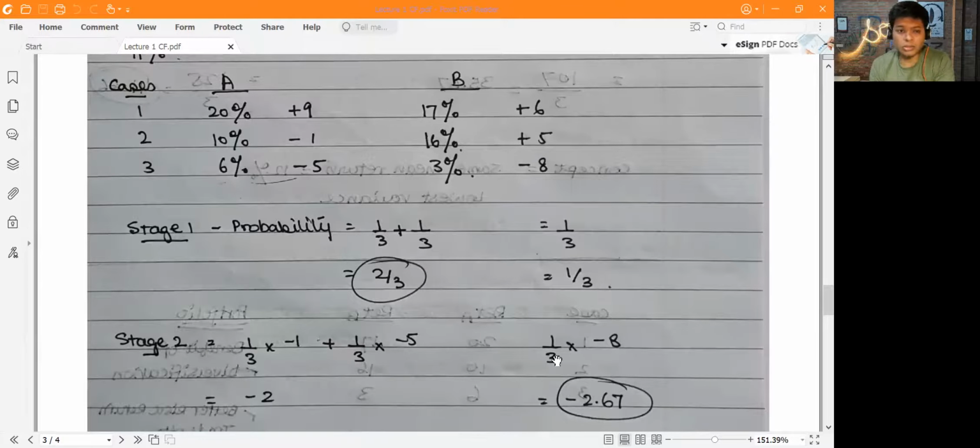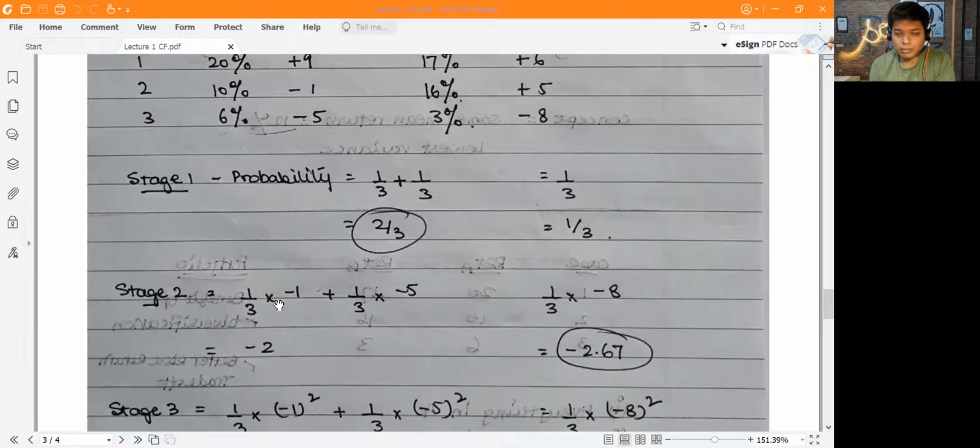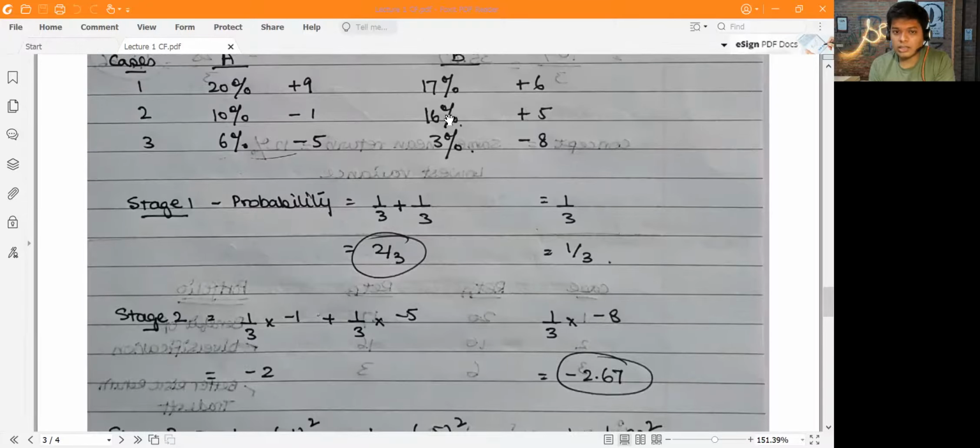Now, when it comes to stage number 2, what I did before was an inefficient system, because I was just taking the probability. Ideally, I should take the probability multiplied by the degree of variance. So you can see that 1 by 3 into -1 is a very small variance. This is also a very small variance, 1 by 3 into -5, 1 by 3 into 1, and you get -2. Whereas in this case, 1 by 3 into -8 gives you 2.67 compared to 2, which is more.